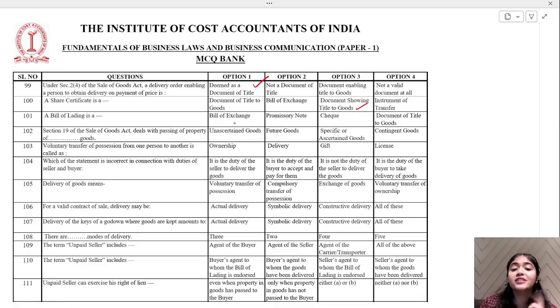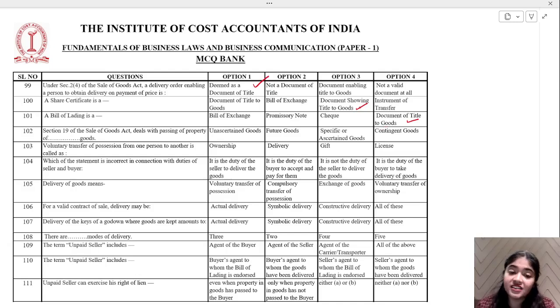A bill of lading is a bill of exchange, promissory note, check, or document of title of goods. A bill of lading means a document of title of goods. Who is having the title now? Section 19. Yes, Section 19 of the Sale of Goods Act deals with passing of property of dash goods.